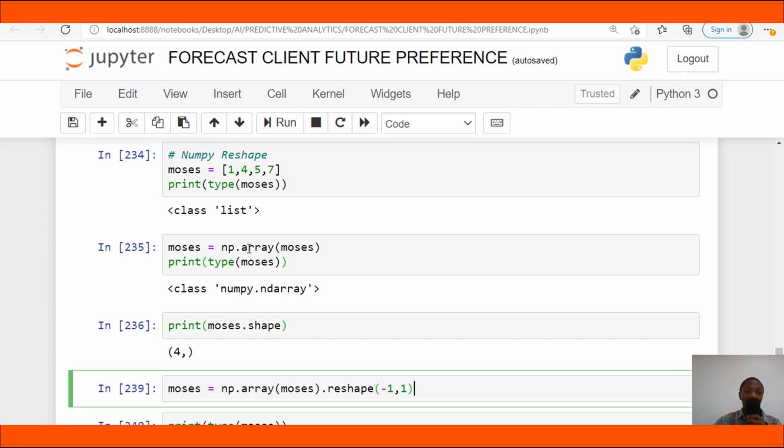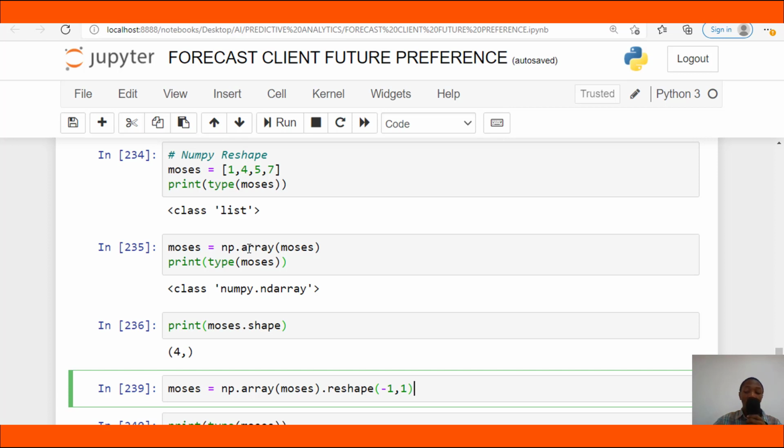So here I start by describing what the numpy reshape function means. The numpy reshape function with (-1, 1) helps us to convert a one-dimensional array into a two-dimensional array. So that is part number one, which is the meaning of the numpy reshape function.